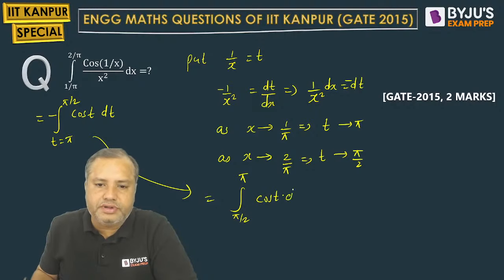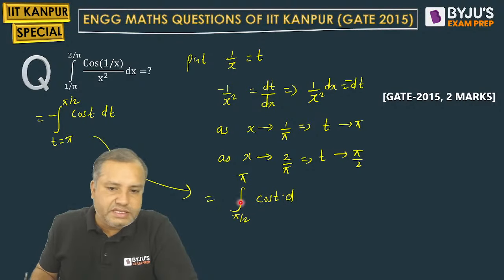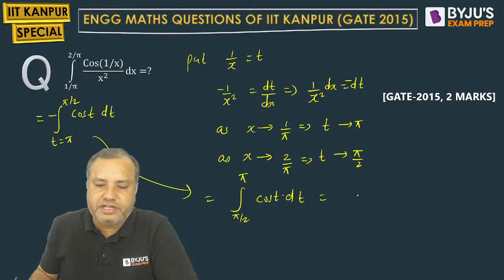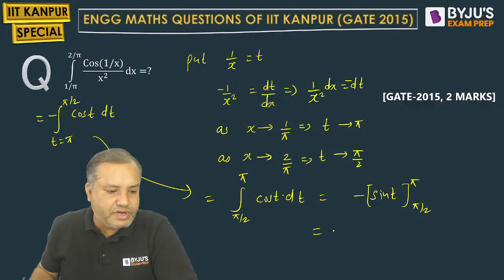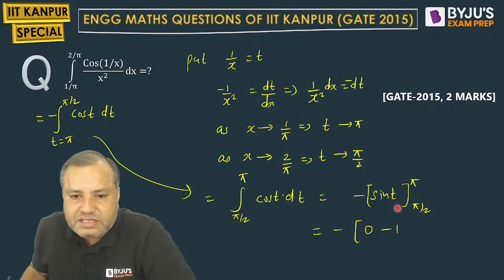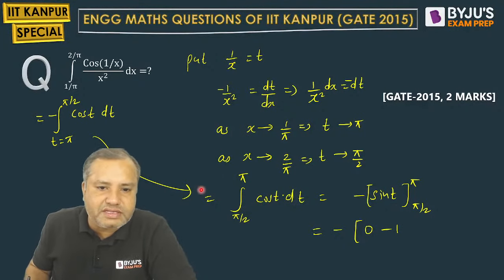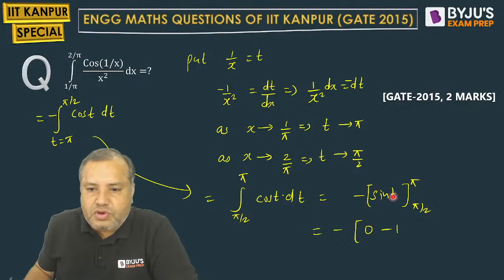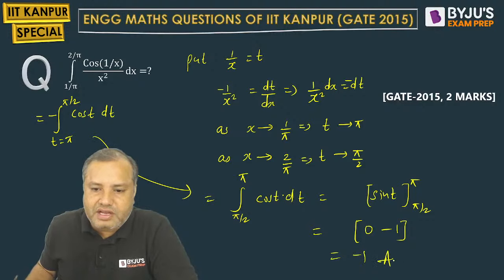Minus sign is absorbed, as I just interchanged these limits. Integration of cos t will be sin t. Limits are from pi by 2 to pi. Students, sin pi is 0. Sin of pi by 2 is 1. Have I done something wrong here? No, cos t integration is plus sin t. So minus sign will be our answer. Minus sign will be the answer.